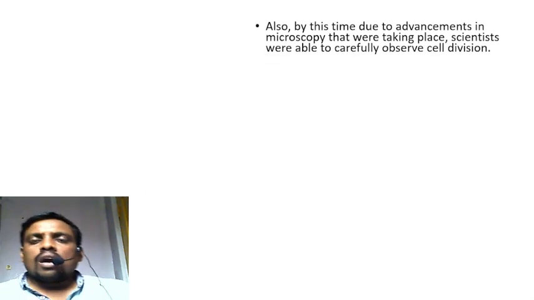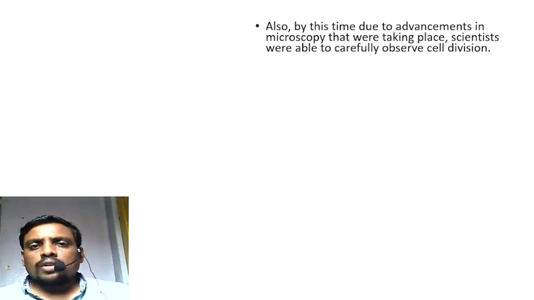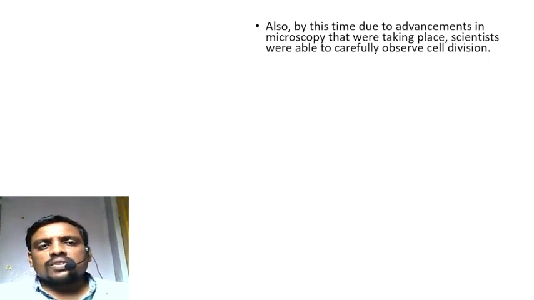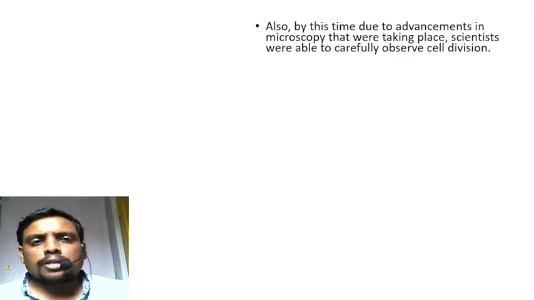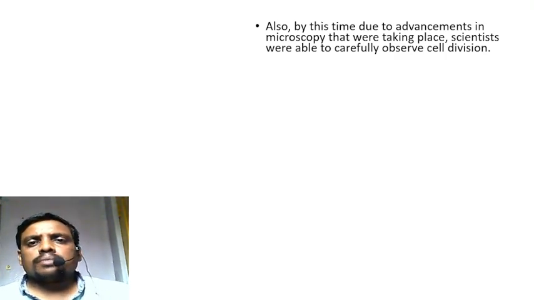Hugo de Vries was a scientist who noticed mutations for the first time in Oenothera lamarckiana. These three scientists individually worked on the Mendelian principles and republished them.